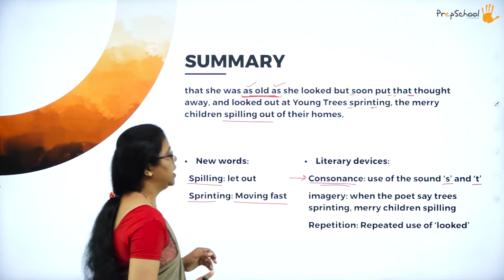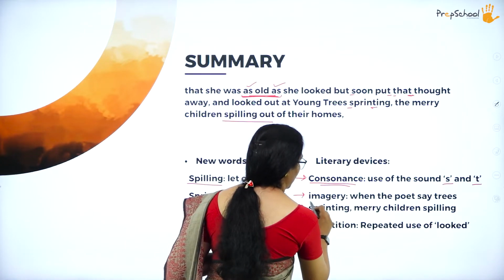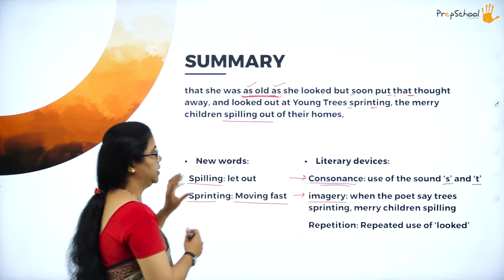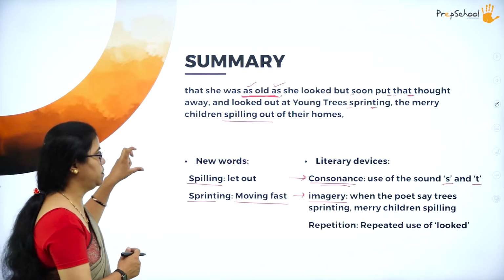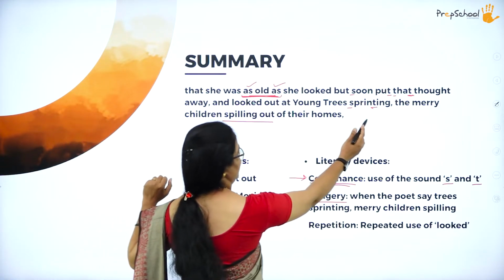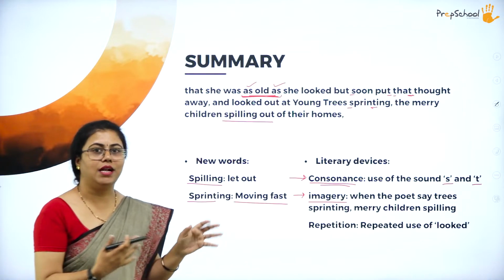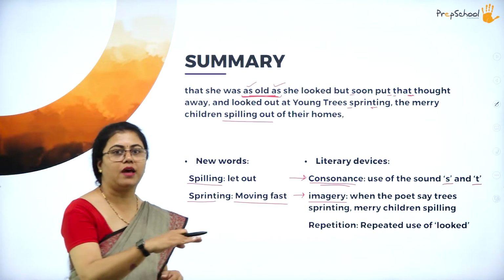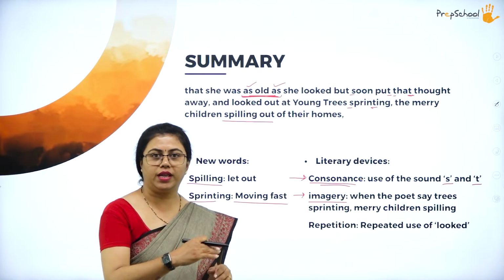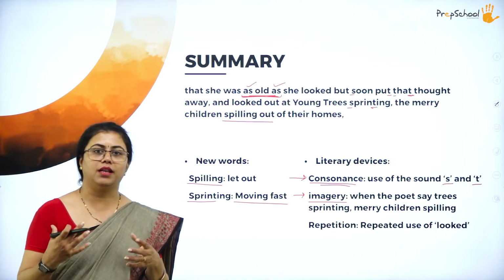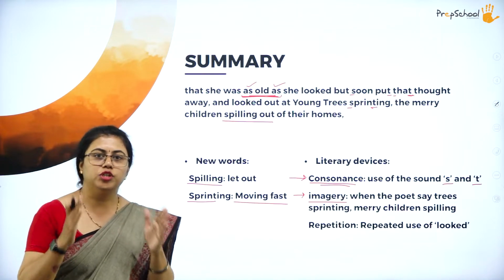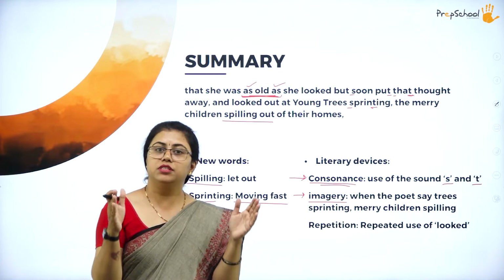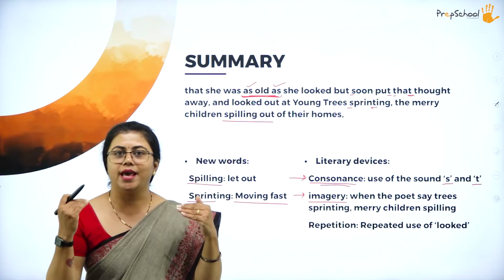Then we have imagery. What is imagery? The poet tells about the young trees sprinting. Here you can see that the trees do not run quickly, but due to her moving quickly, the trees appear to be running quickly. So a visual image is created which doesn't exist, but it is there in your mind.